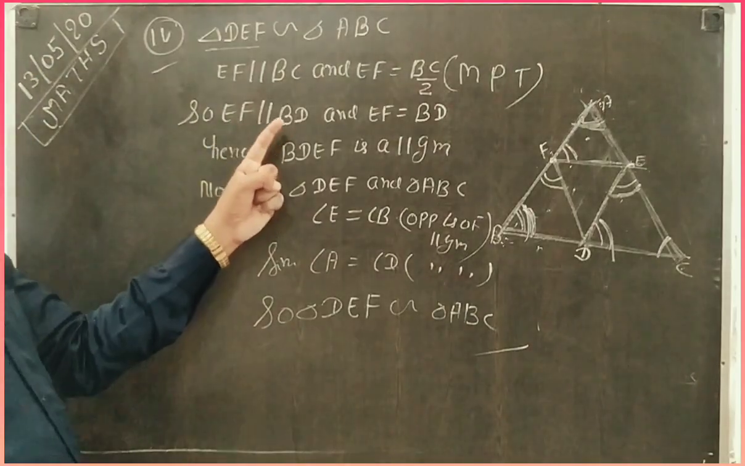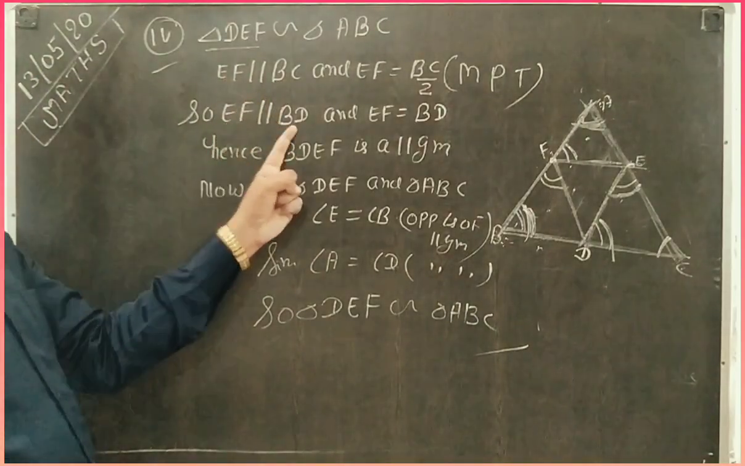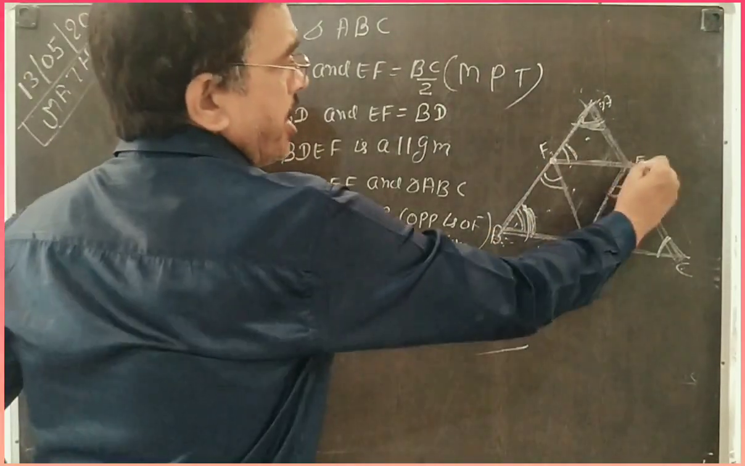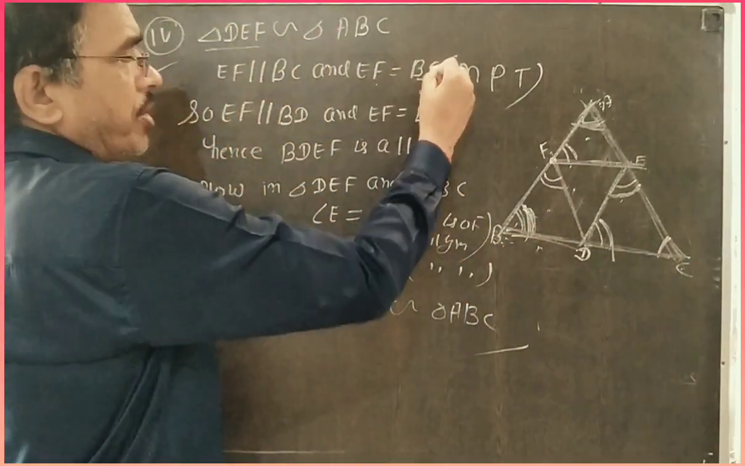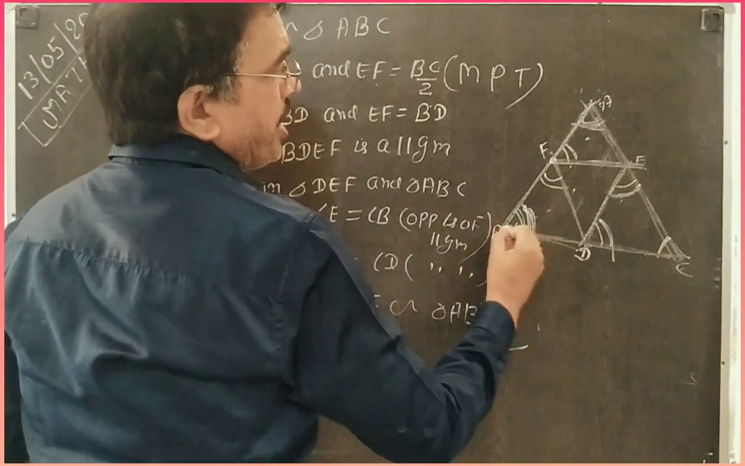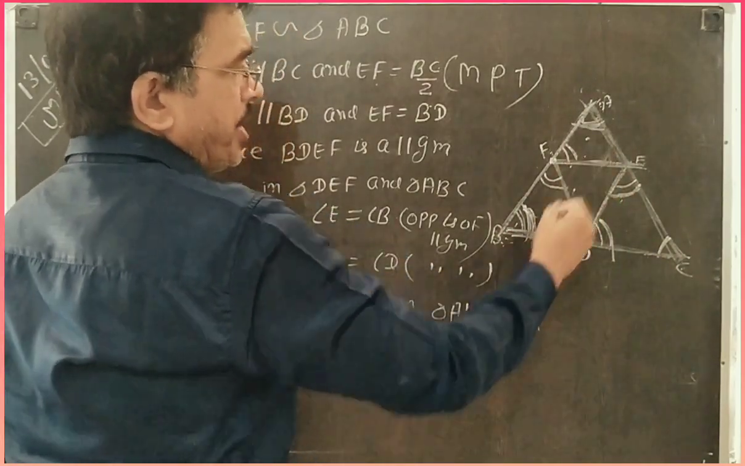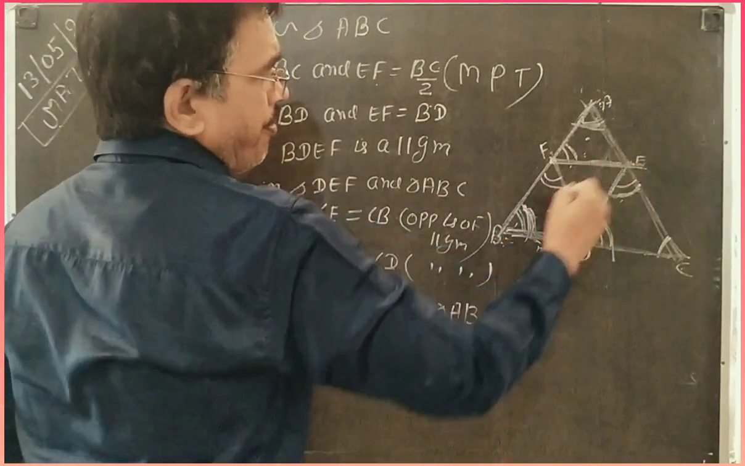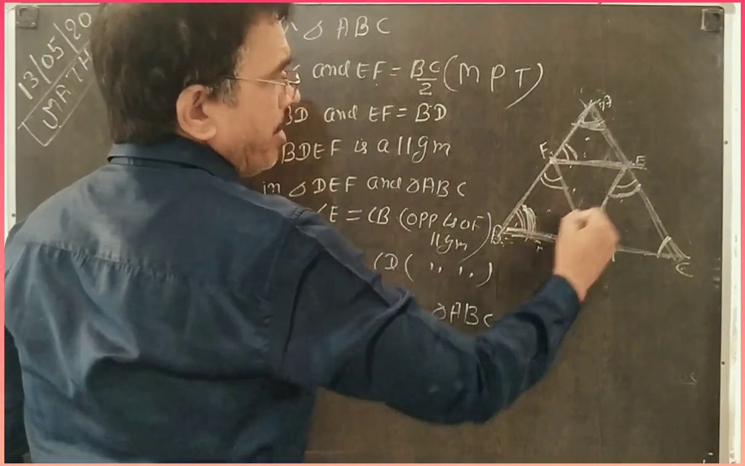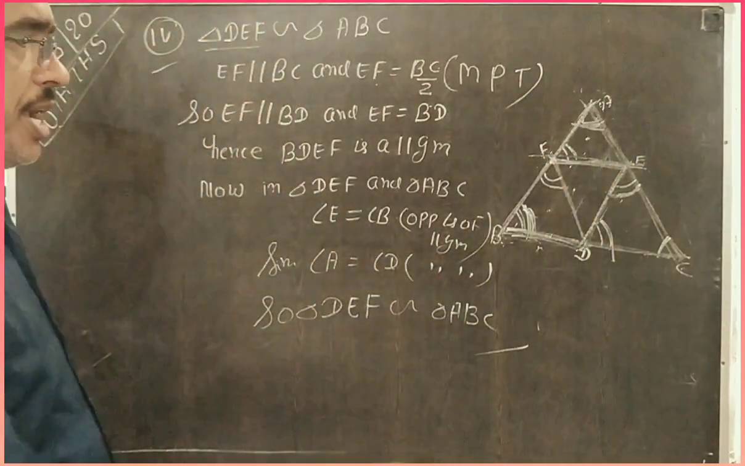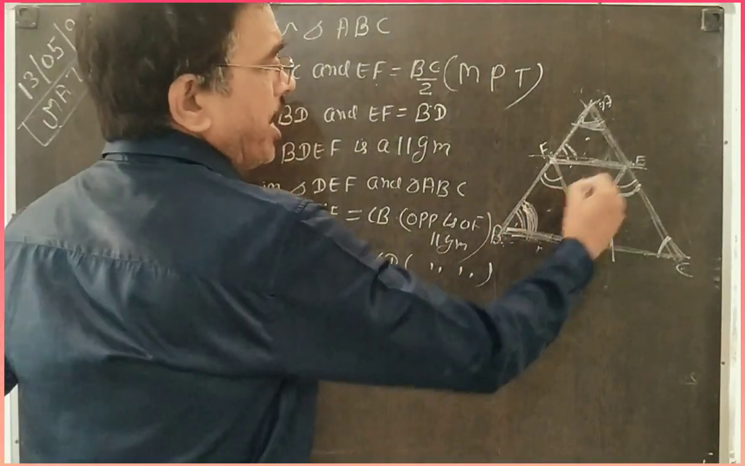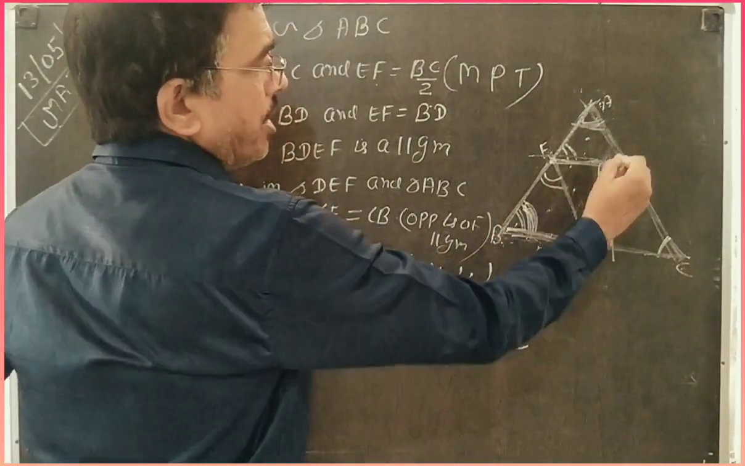So EF is parallel to BC, then it is clear EF is parallel to BD. And EF is equal to half BC, which means BD. So EF is parallel to BD and EF equals BD. So BDEF is a parallelogram. If it is a parallelogram, then its opposite angles are equal. So angle B is equal to angle E.